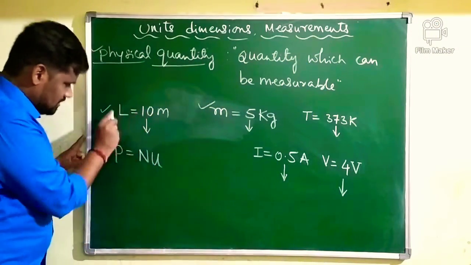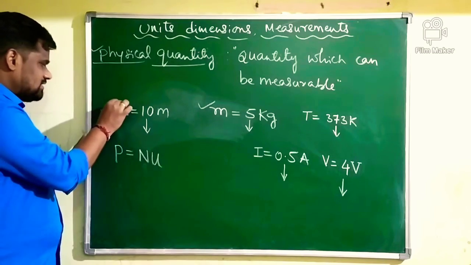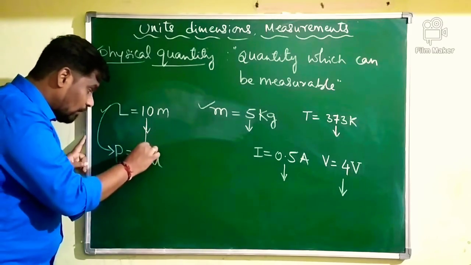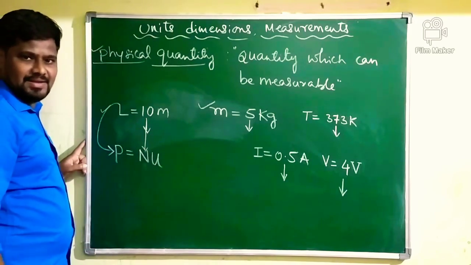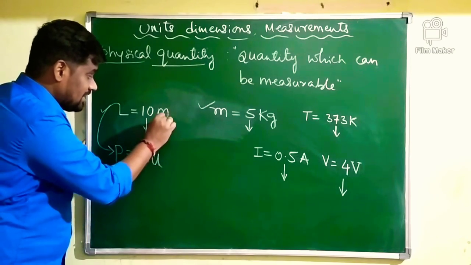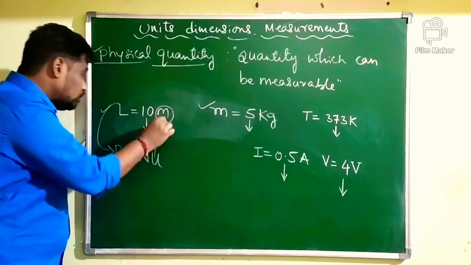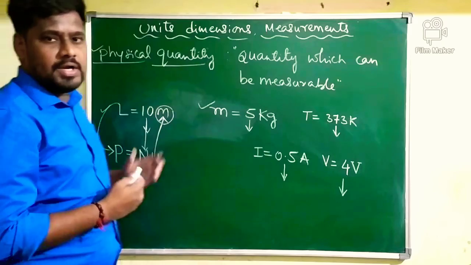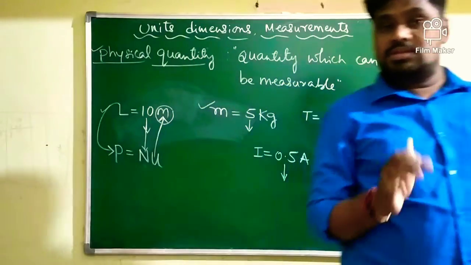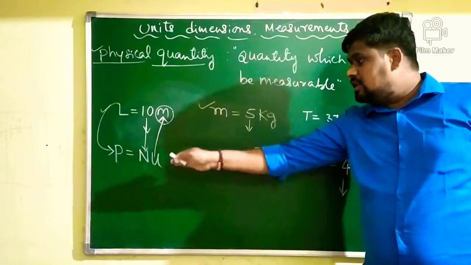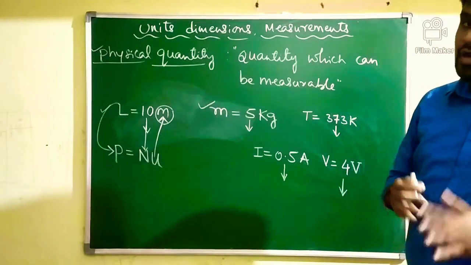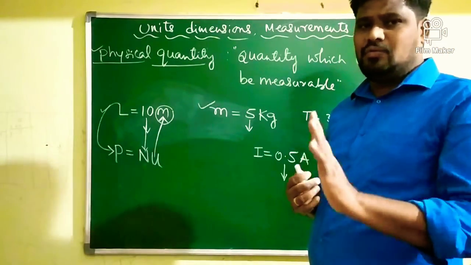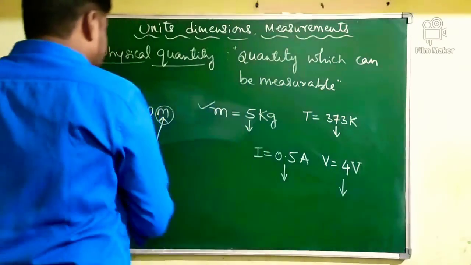Look at the measurement of length here. L is a physical quantity. 10 is the numerical value of the physical quantity. U here is M, which is a unit of length. So how are you representing a physical quantity? All physical quantities are represented in the form N into U, where N stands for numerical value and U stands for unit of the given physical quantity.